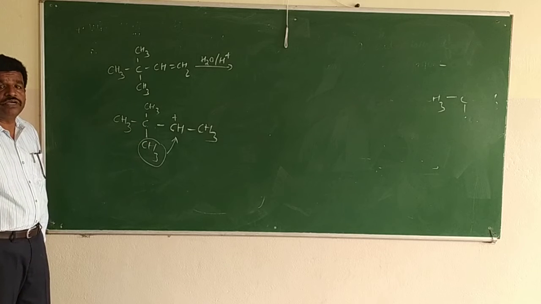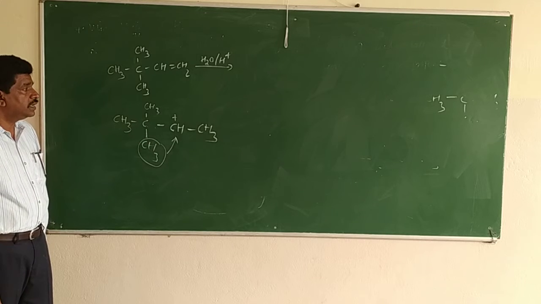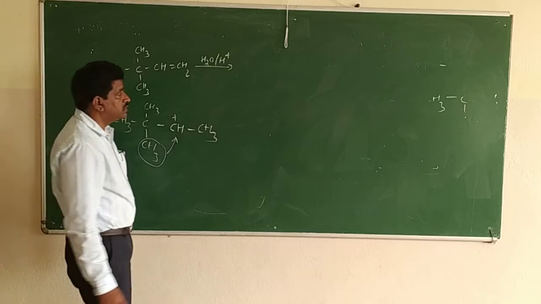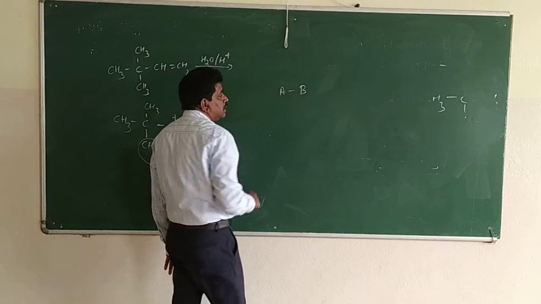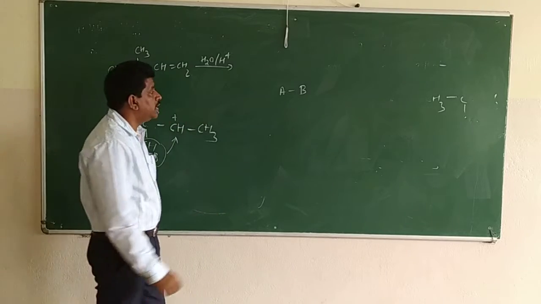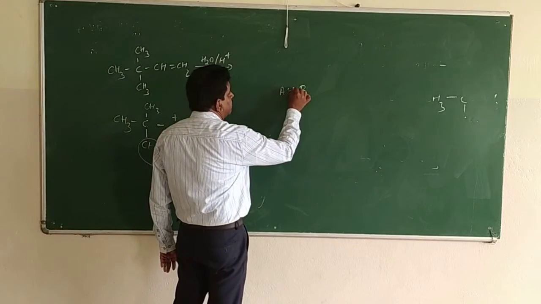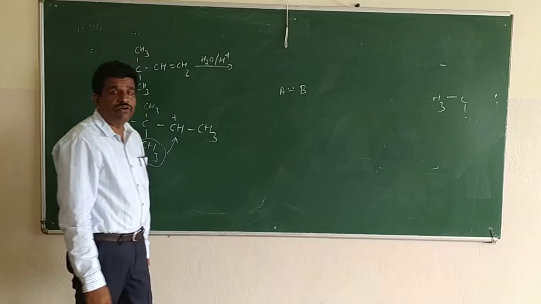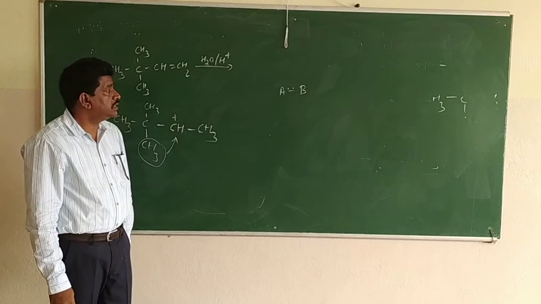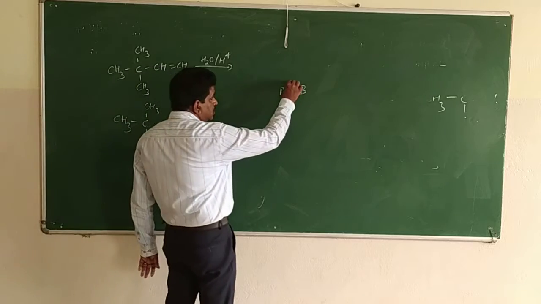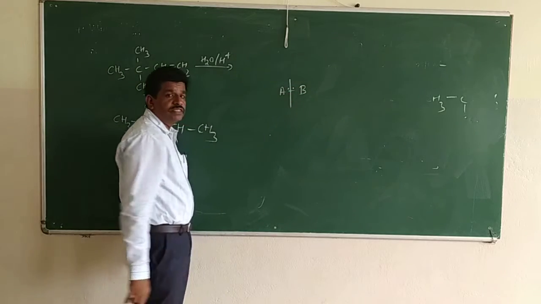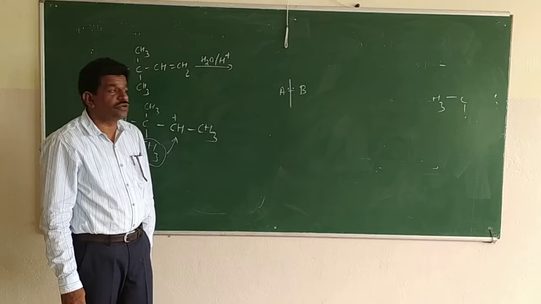Two types of bond cleavage you might have studied in 11th standard: one is homolytic cleavage and the other is heterolytic cleavage. The bond between A and B is a covalent bond formed by one electron from A and one electron from B, and that bond can break in two ways. Suppose the breaking takes place like this and each one takes its own electron.